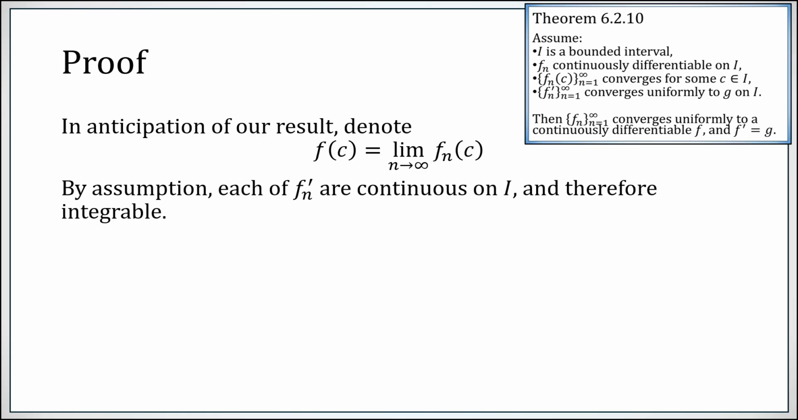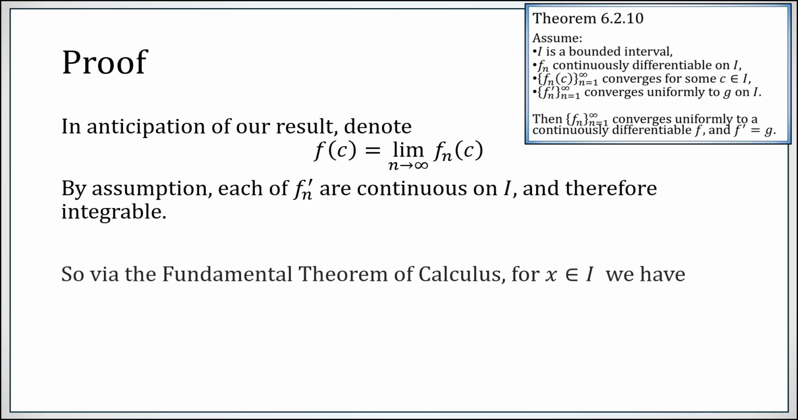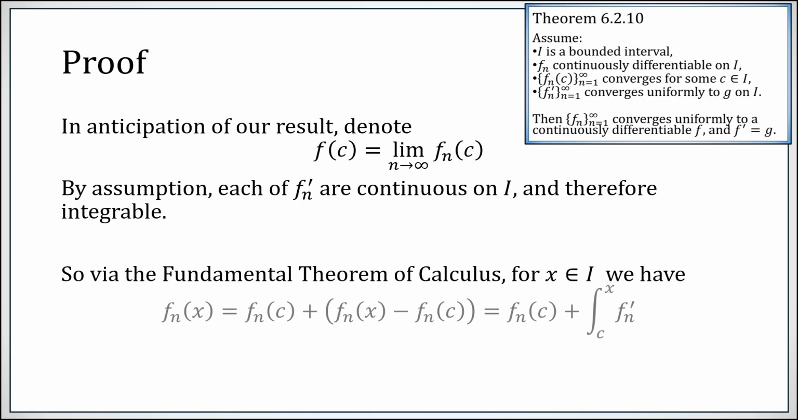Each fn prime is continuous. There's our first assumption, second assumption, I guess, that the fn's are continuously differentiable, so fn primes are continuous. Therefore, they are integrable. So, by the fundamental theorem of calculus, we can compute the following. fn of c plus this integral from c to x, well, the integral of fn prime will simply be fn evaluated at x minus fn evaluated at c. The fn's of c cancel, and you simply get fn of x. So at every point x in the interval, fn of x is fn of c plus this integral.